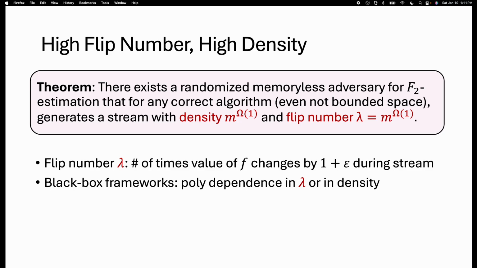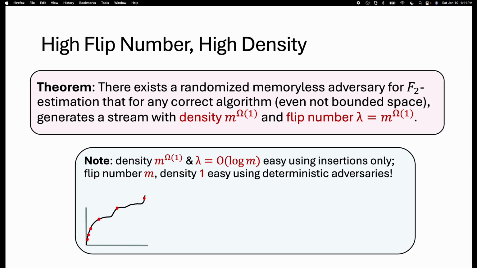Okay, and this is interesting because a lot of black box frameworks in the robust streaming literature have polynomial dependency in the flip number or in the density of the stream. And our result shows that if we use these frameworks in a black box way, we're not going to get a good space complexity. We're going to get a polynomial in m space complexity.